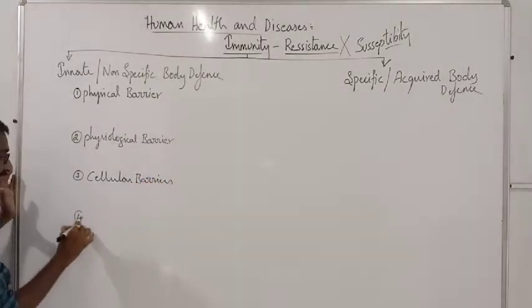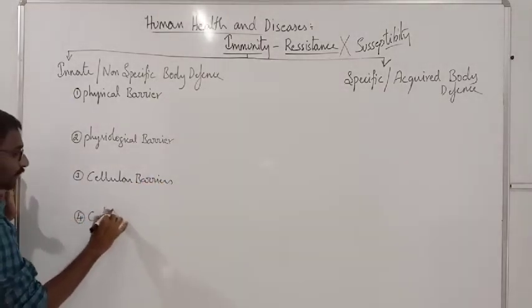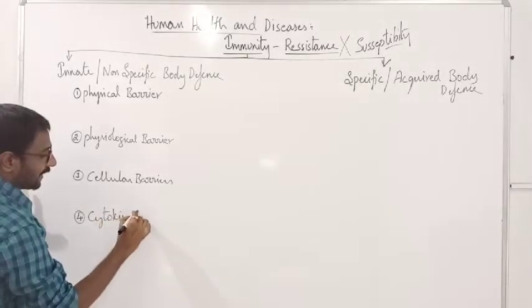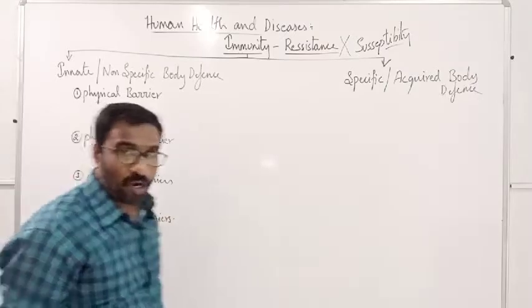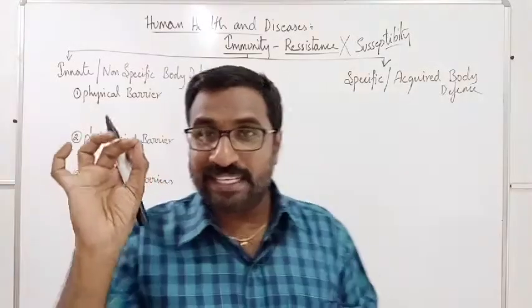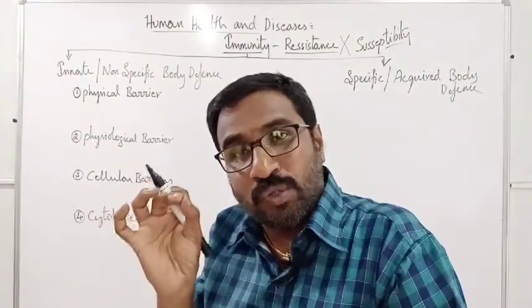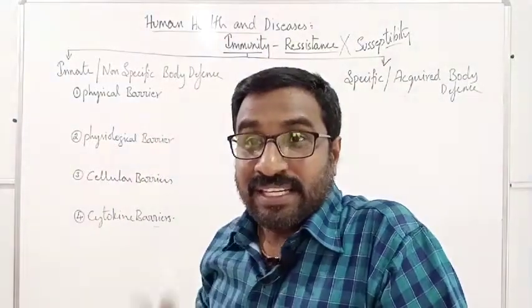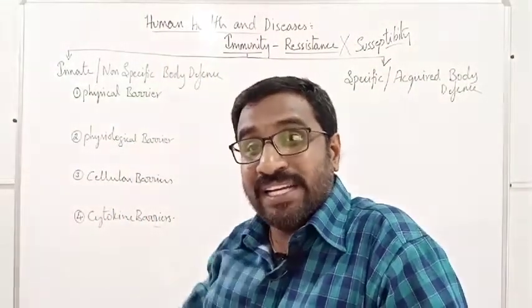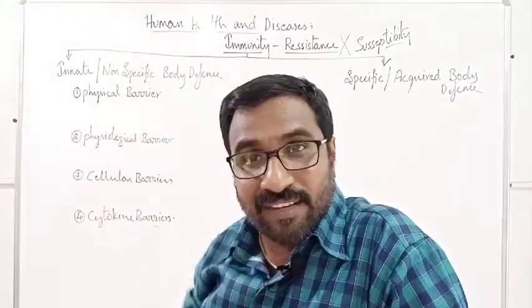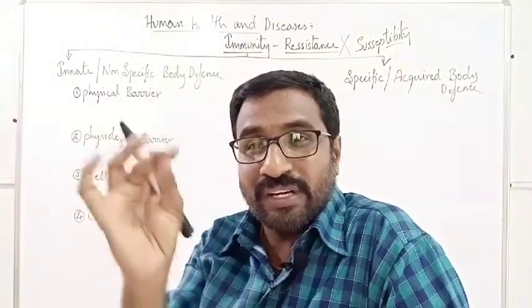Fourth one is cytokine barriers. So, if any microorganism wants to enter into our body and show any disease, it should escape all these barriers, and then only it can successfully stay in our body and show disease.